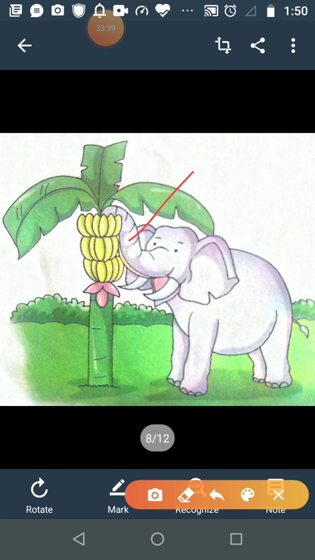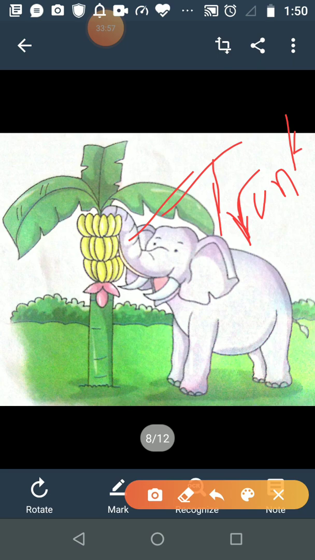What is this? This is known as the trunk. TRUNK. This is known as the trunk of an elephant.